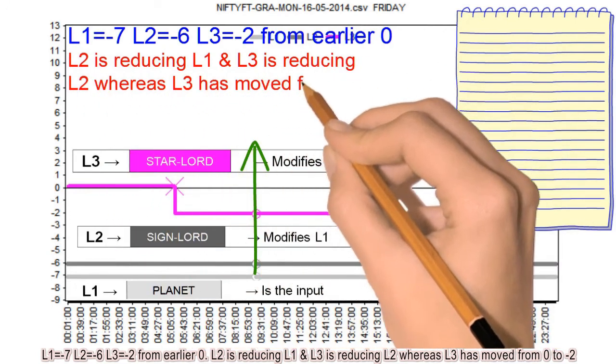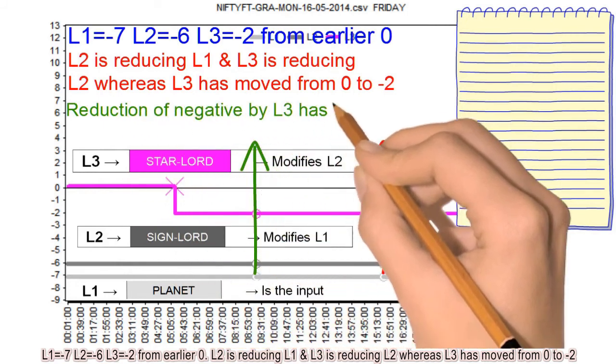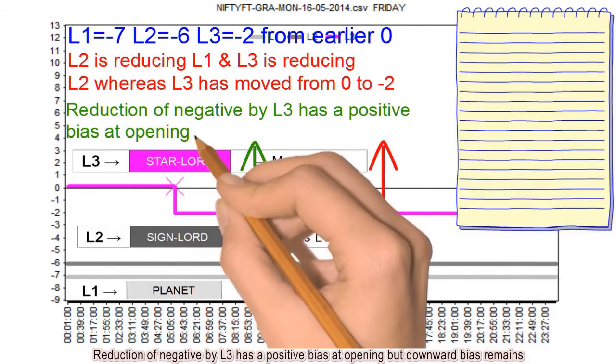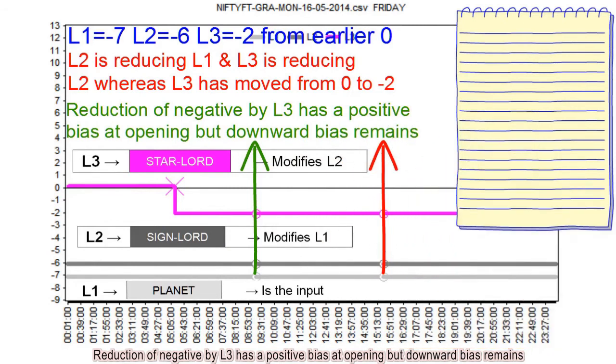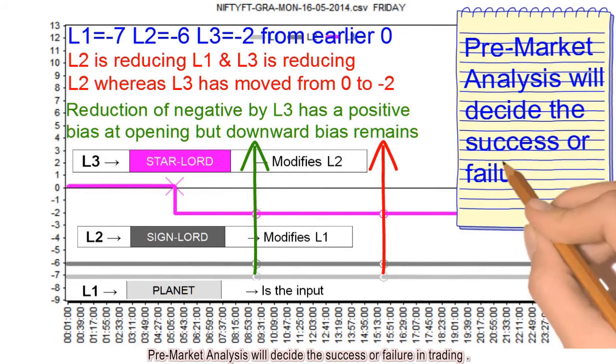L2 is reducing L1 and L3 is reducing L2, whereas L3 has moved from 0 to -2. Reduction of negative by L3 has a positive bias at opening but downward bias remains. Pre-market analysis will decide the success or failure in trading.